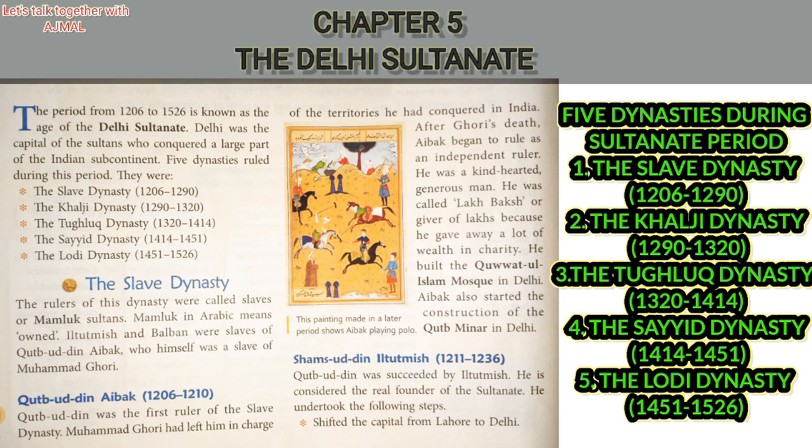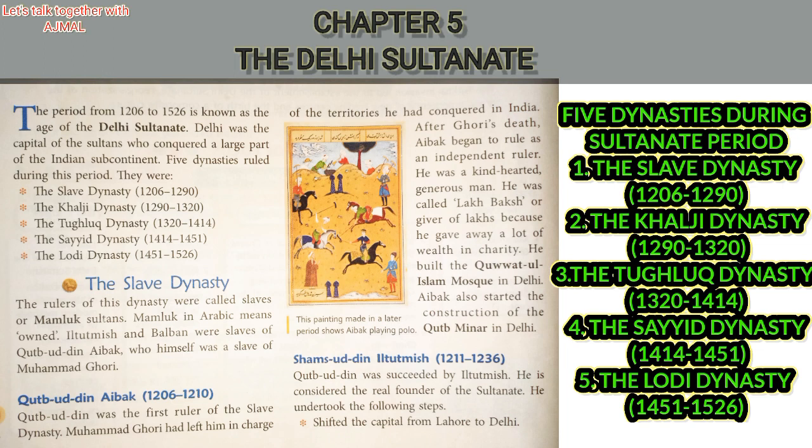The fourth dynasty is the Sayyid dynasty, 1414 to 1451. And the fifth dynasty is the Lodi dynasty, 1451 to 1526.